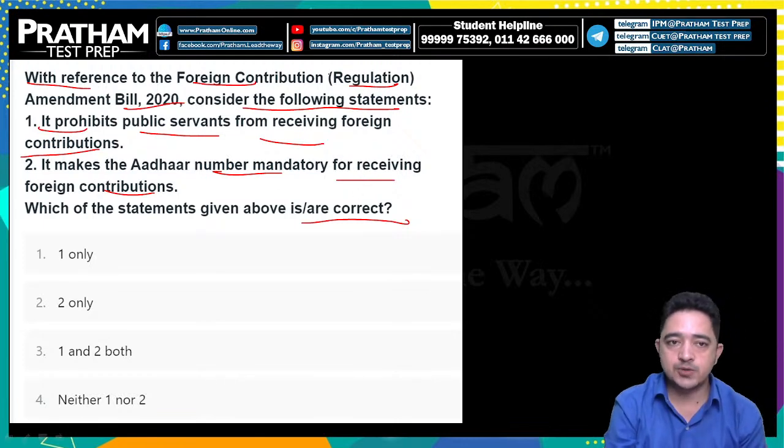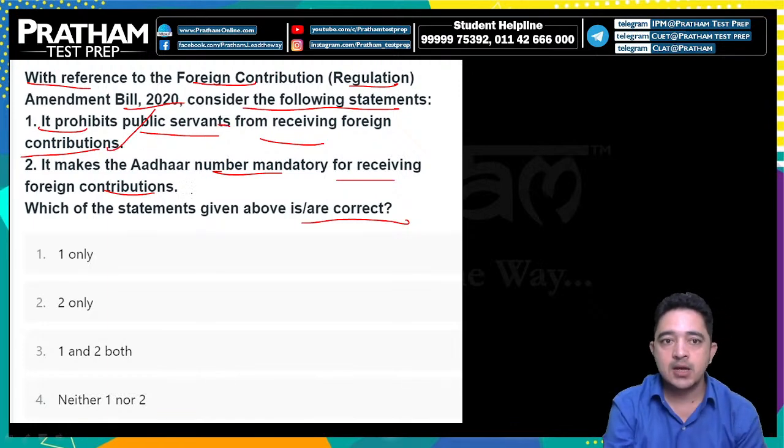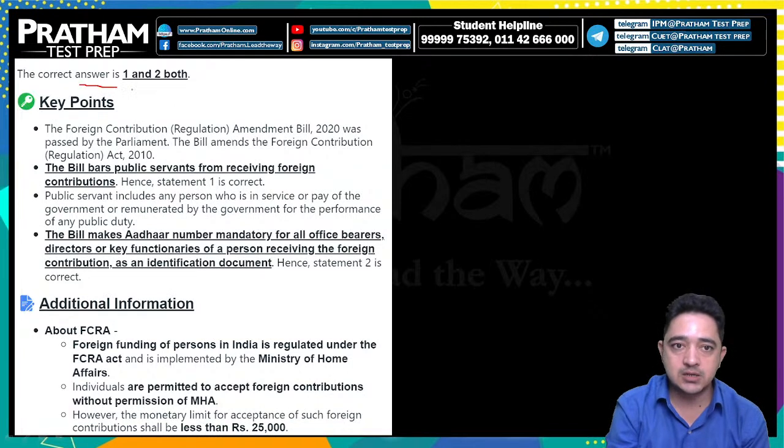Okay, so as we know, it prohibits public servants from receiving foreign contributions. Yes, it makes the Aadhaar number mandatory, so it is also correct. So yes, both the statements are correct. Correct answer: 1 and 2.